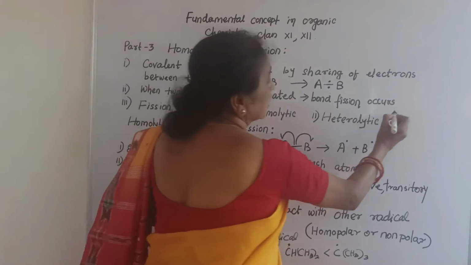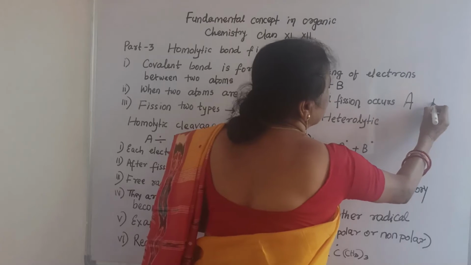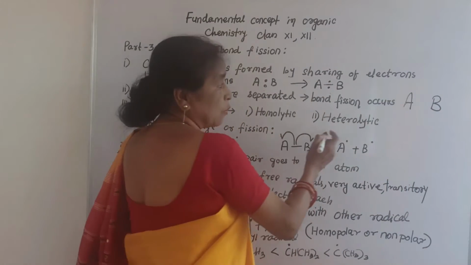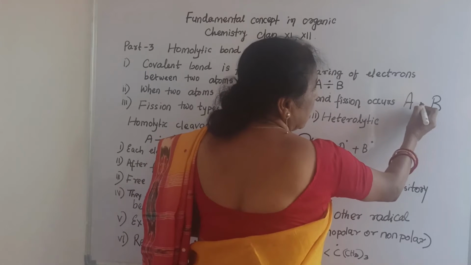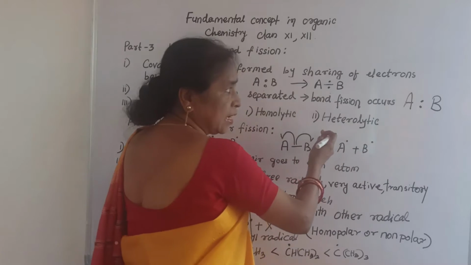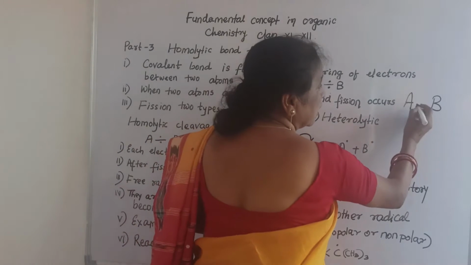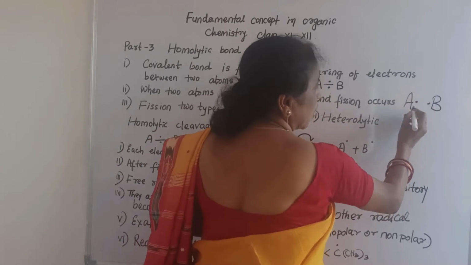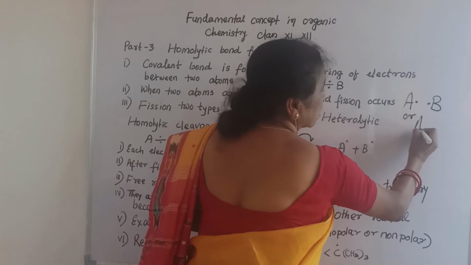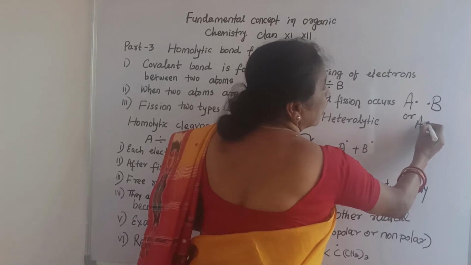If they are separated, either the sharing electrons will go to one side or the other, or one electron comes to each atom.